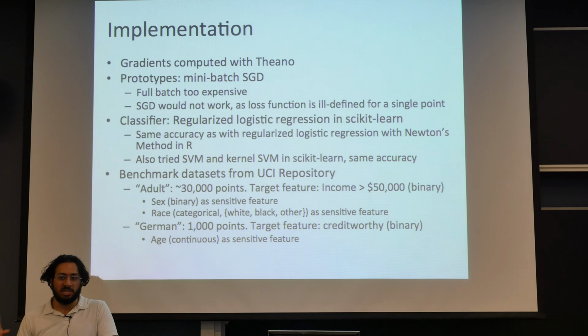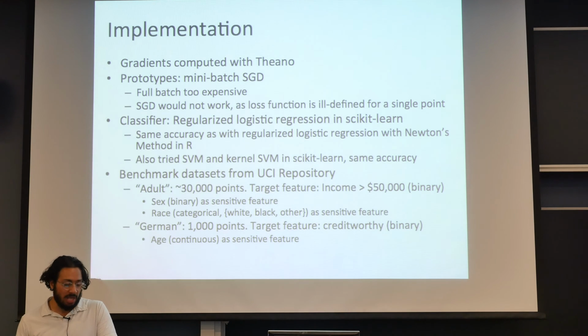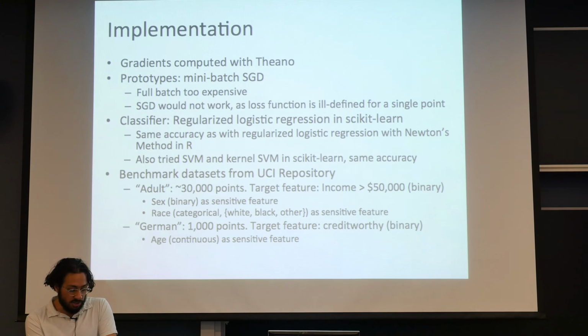Once we do this optimization for creating prototypes, then we apply a classifier on it. We use regularized logistic regression. Two implementations, same results. We use this on benchmark data sets from the UCI repositories, same as the original paper did, on the Adult and German data sets. Adult is much larger, and that was the more interesting data set.